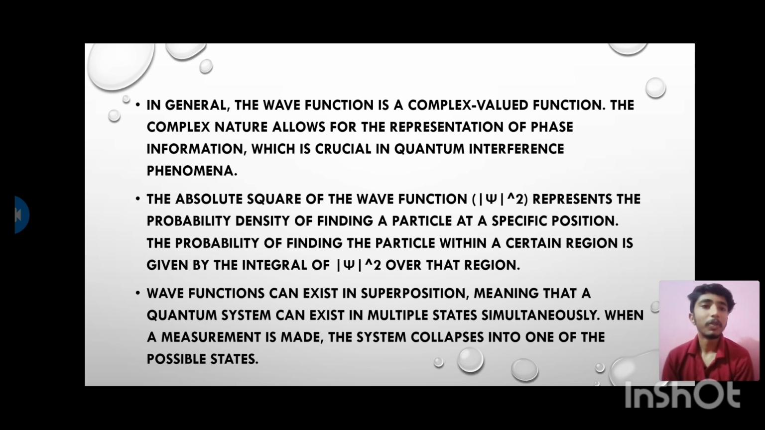The probability of finding the particle within a certain region is given by the integral of psi squared over that region. Wave function can exist in superposition, meaning that a quantum system can exist in multiple states simultaneously. When a measurement is made, the system collapses into one of the possible states.